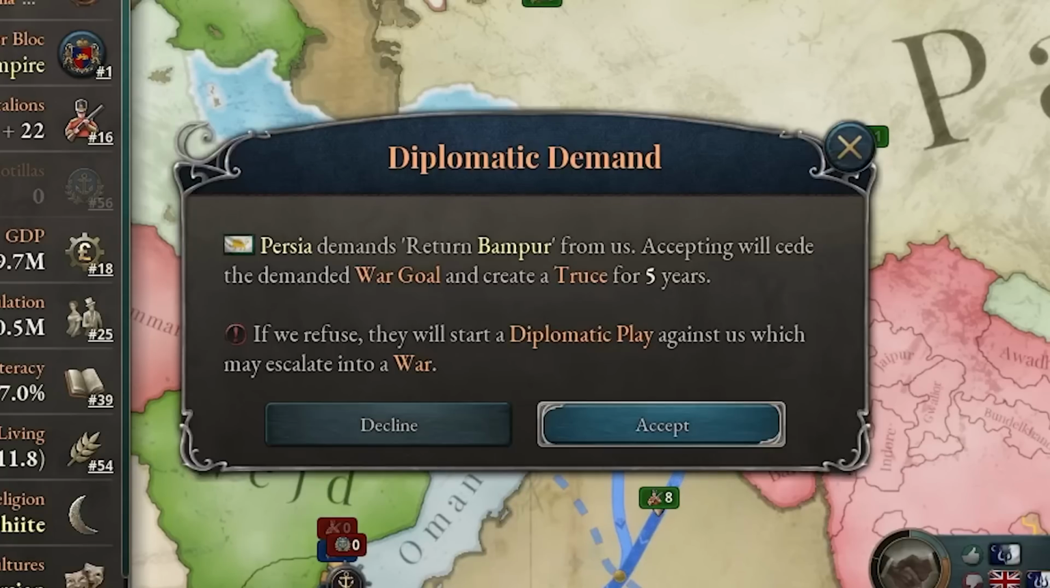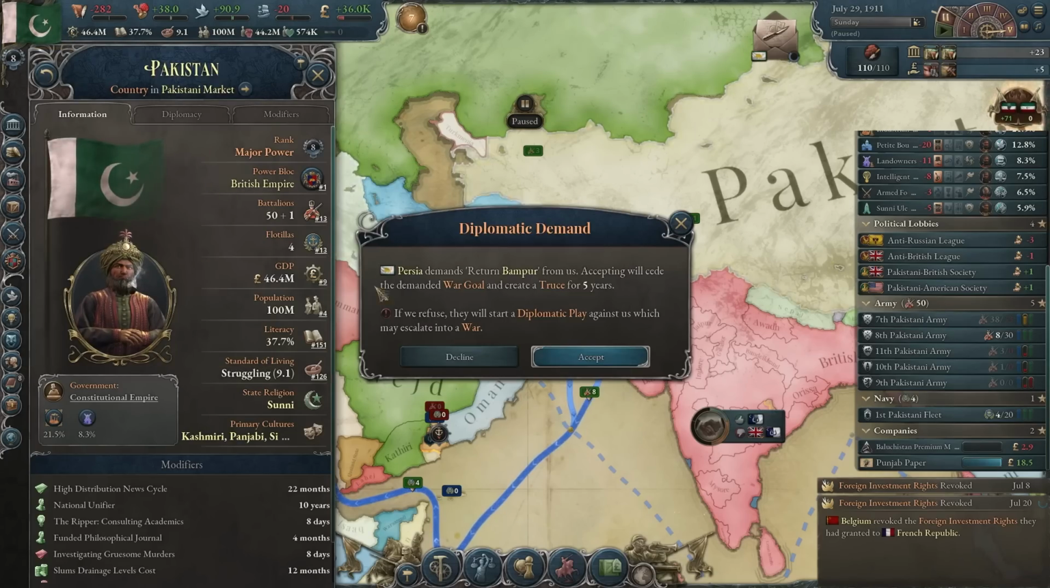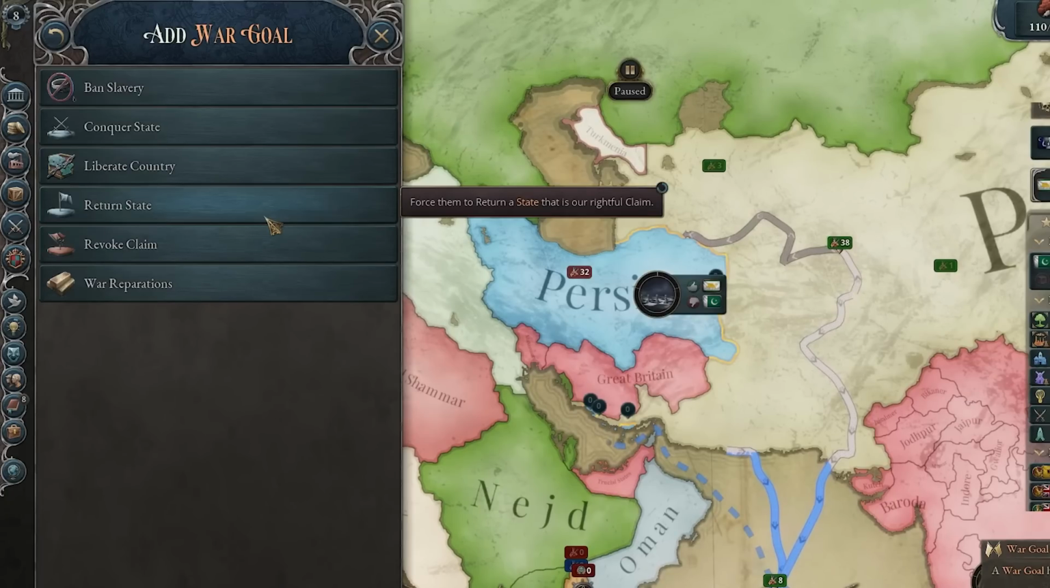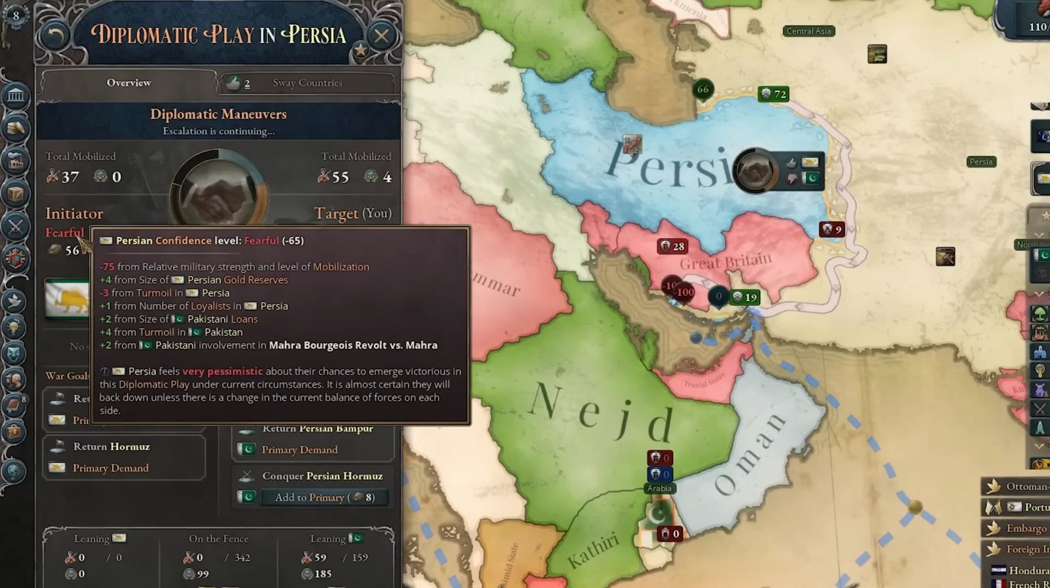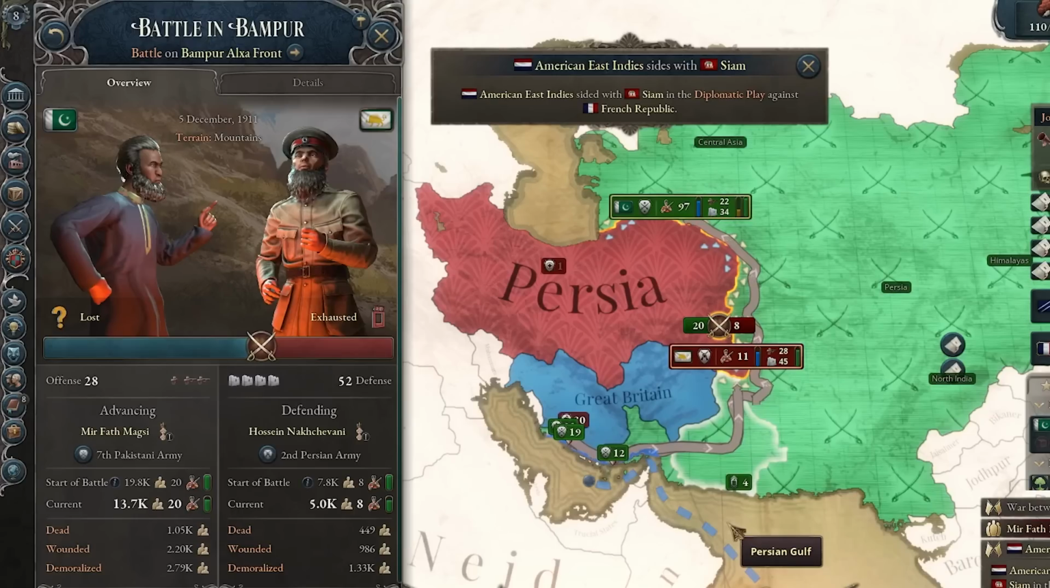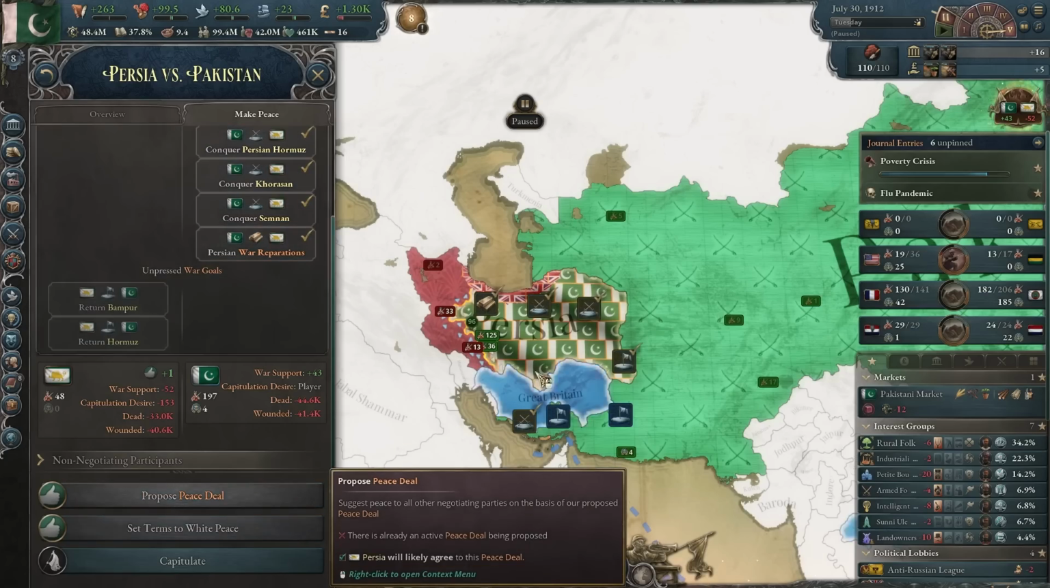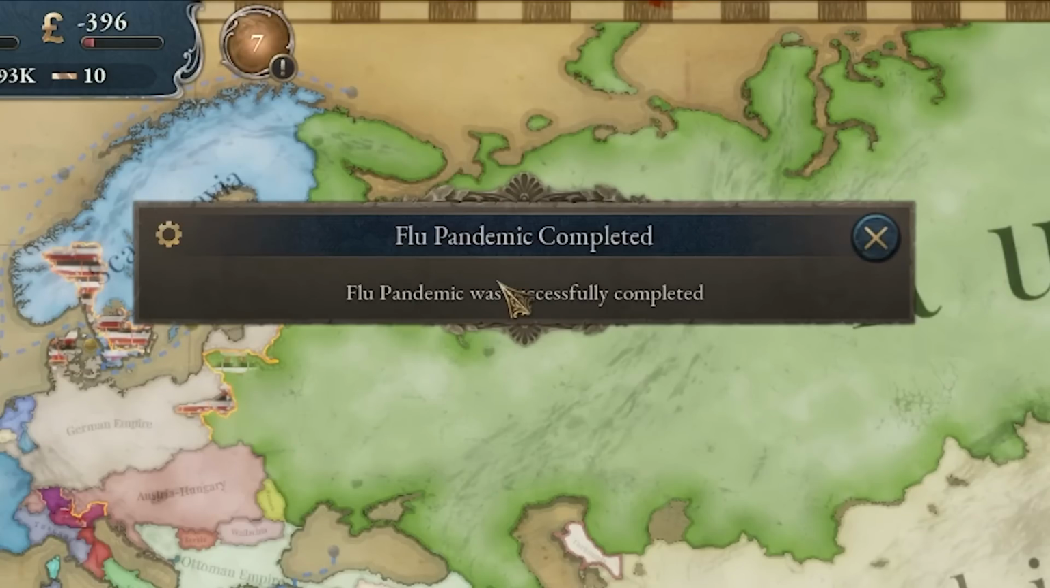And Persia now demands me to give back one of their states. Do you see who you are talking with? You are talking with a recognized country. No. In fact, I'll be the one who will be taking states from you. Oh yeah, now you're fearful all of a sudden. You should be. I think you might be starting to regret this. Now let's end this war. Yeah, that's what you get now. Okay, thank God the pandemic is over.